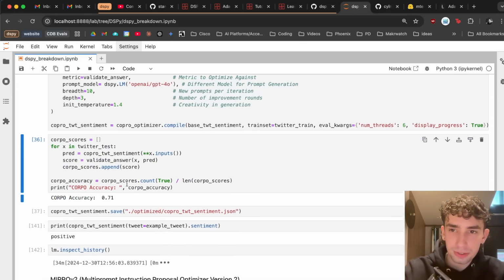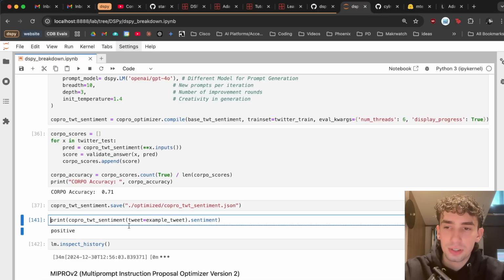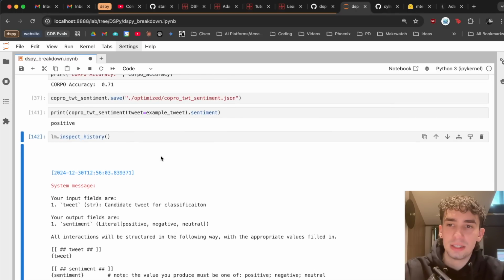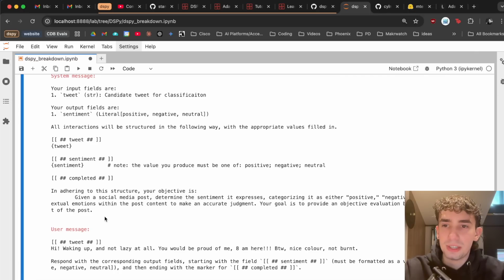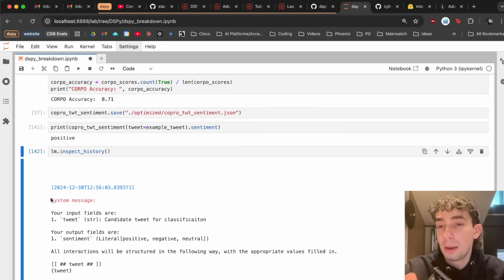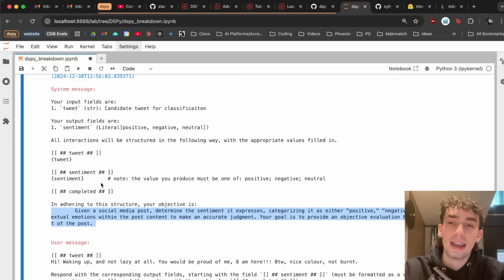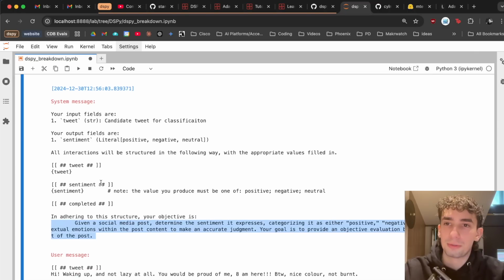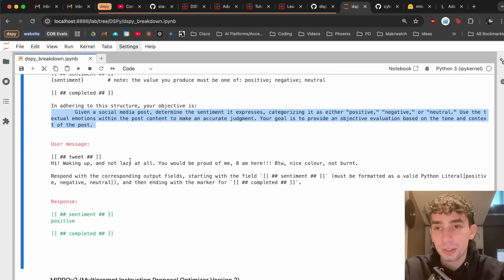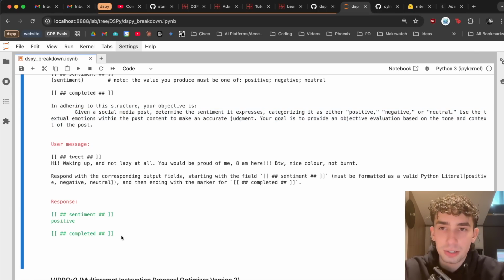And through running our example tweet through it, let's actually look and see at the different instructions that it gave it. So it actually says now here, in adhering to this structure, your objective is, given a social media post, determine the sentiment it expresses, categorizing it as either positive, negative, or neutral, and etc. So this section here is actually going to be the best performing additional instructions added to this prompt that helped improve the performance. So we're able to get competitive results to some of our Fewshot optimizers, but this time without providing any examples, just additional instructions here.